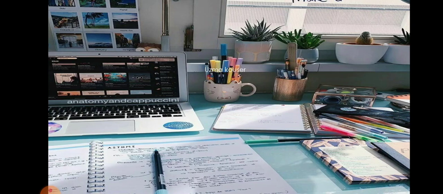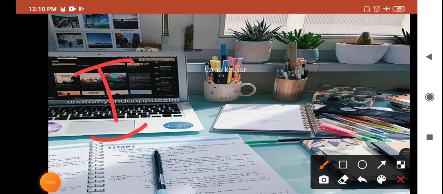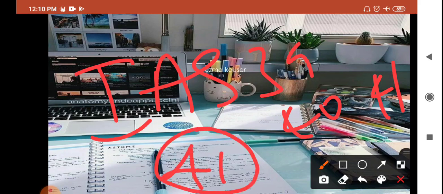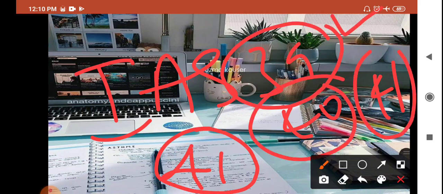In this chapter we have to discuss three main international accounting standards. From tomorrow onwards, these accounting standards are 39, 40 and 41. We have a total of 41 international accounting standards, and for your syllabus, 39, 40 and 41 are the most important.